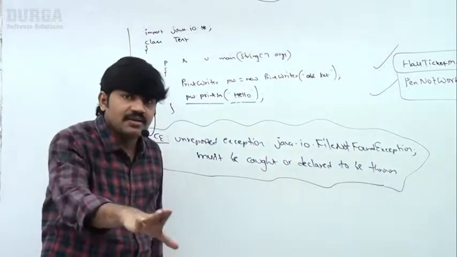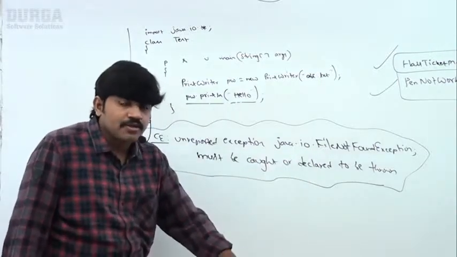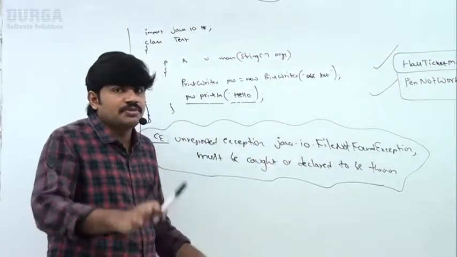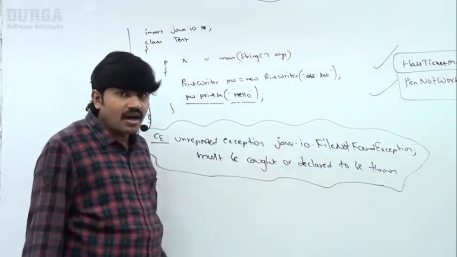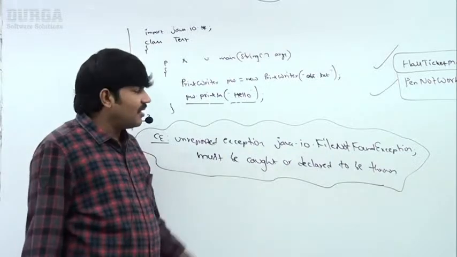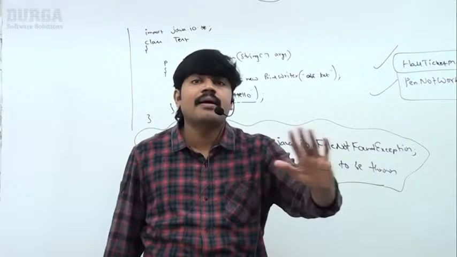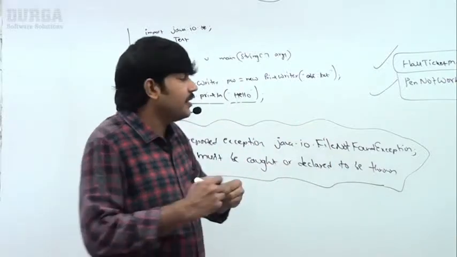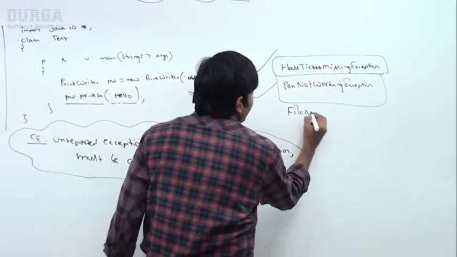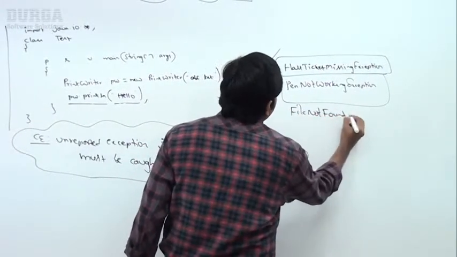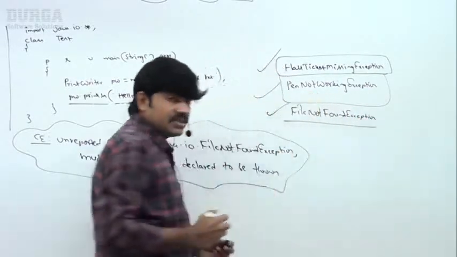The compiler is telling Durga, there is a possibility of FileNotFoundException. You didn't report about this exception, that's why I can't compile this code. So whether you are handling FileNotFoundException or not, the compiler is checking, right? That's why FileNotFoundException is considered a checked exception, sir. FileNotFoundException is the best example to understand what a checked exception is, right?